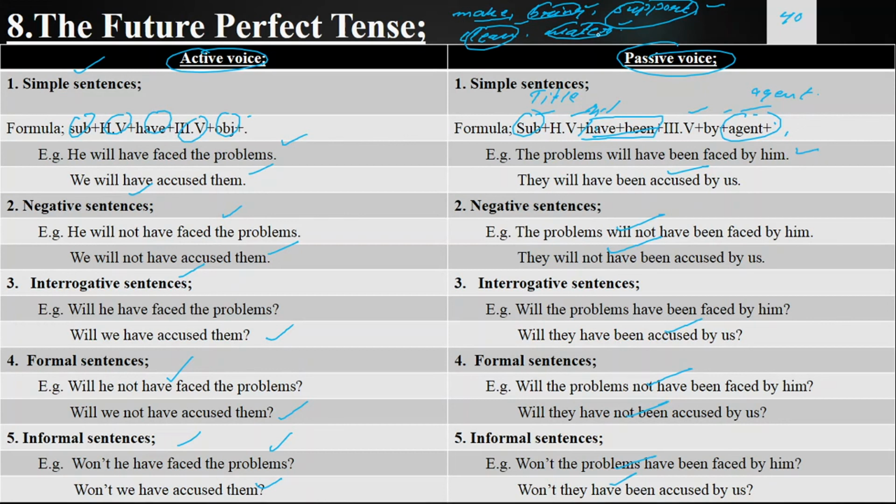Plants have been watered by you. Plants have not been watered by you. Have plants been watered by you? Have plants not been watered by you? Haven't plants been watered by you? Plants had been watered by you. Plants had not been watered by you. Had plants been watered by you? Had plants not been watered by you? Hadn't plants been watered by you?